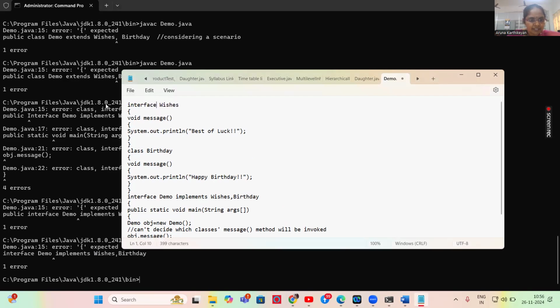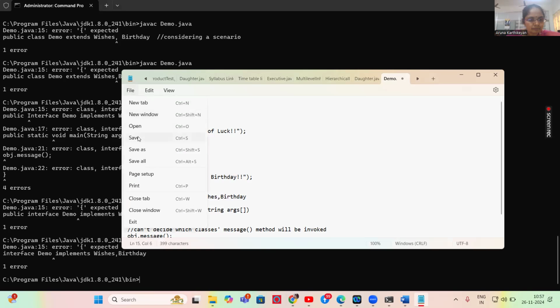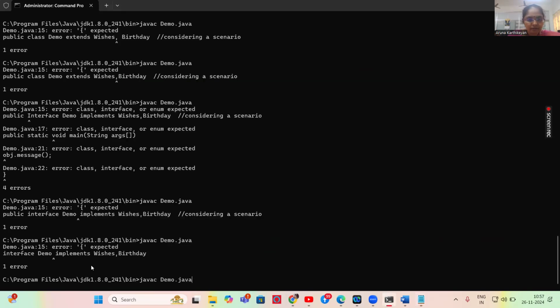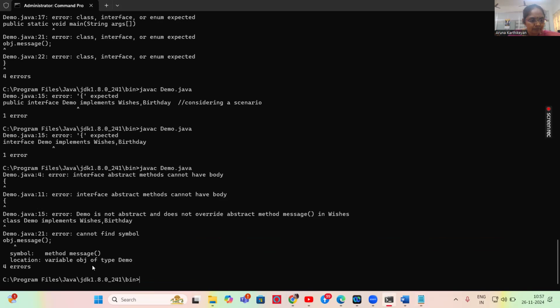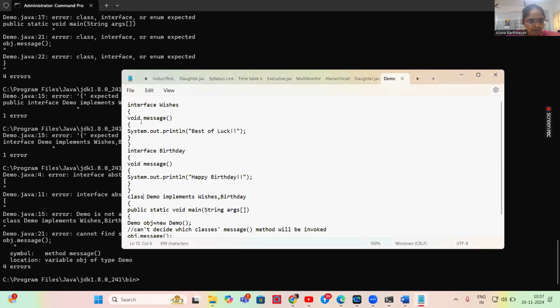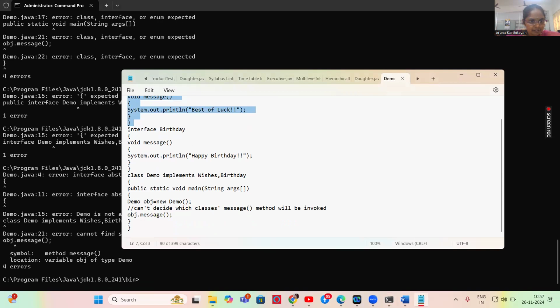Using interface, here I can use class. We'll see. See here, I'm executing this, and it has four errors. Something is missing over here. I have closed everything, the interface braces also I have closed. Class Demo.